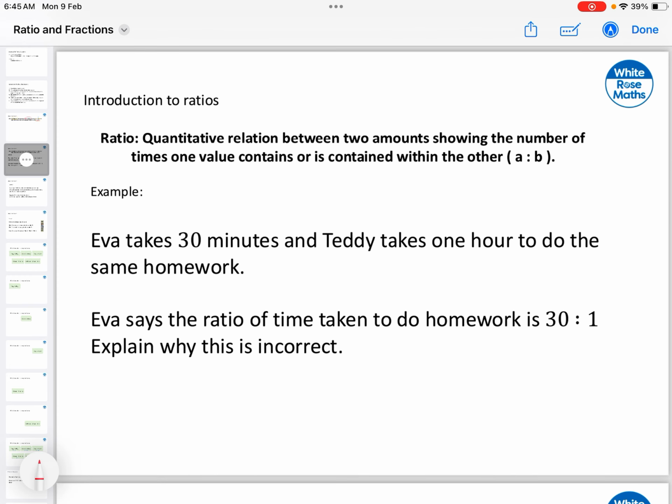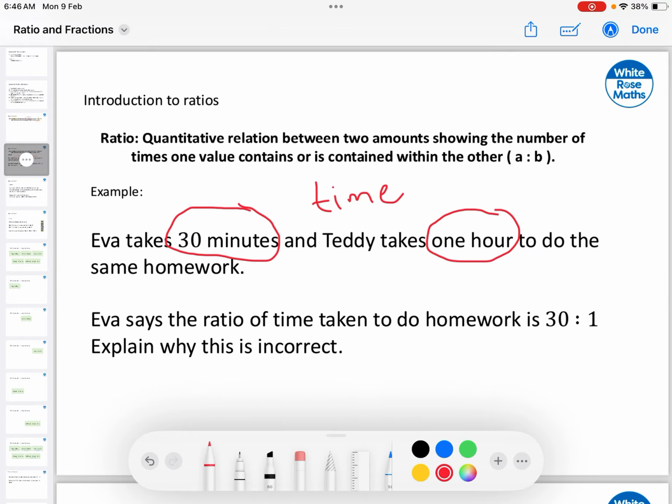Take a look at the following example. In this example, we're talking about Eva. Eva takes 30 minutes to do her work, in this case homework. Teddy instead needs 1 full hour to finish the homework. So there's a comparison regarding time, and that is the amount we're going to compare. Eva takes 30 minutes, Teddy takes 1 hour.